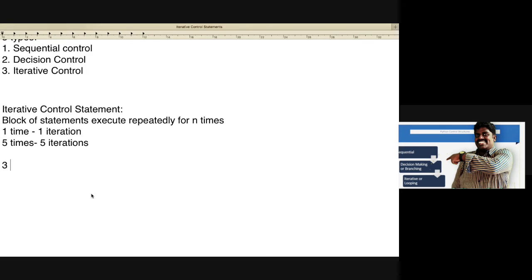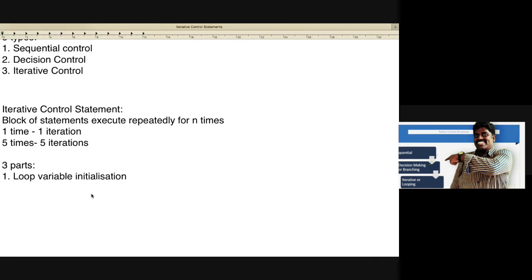We have three parts for every iteration statement. What is the first part? That is called loop variable initialization. We have to initialize some variable.